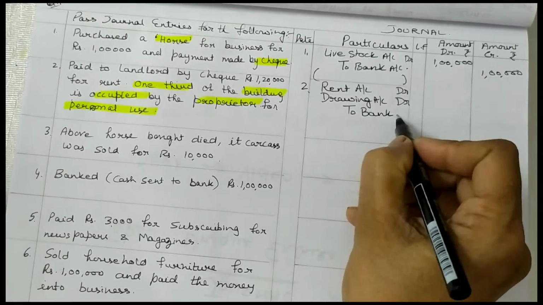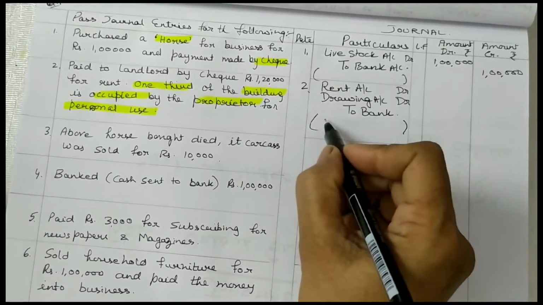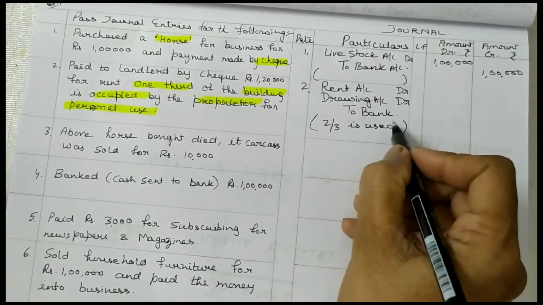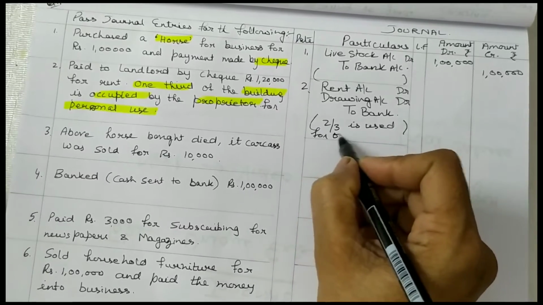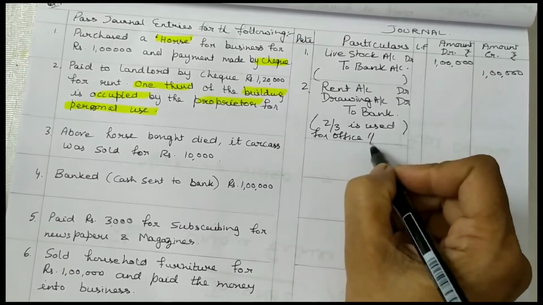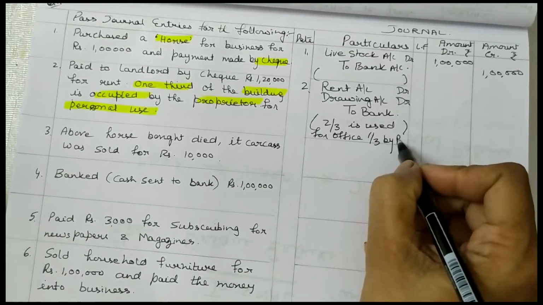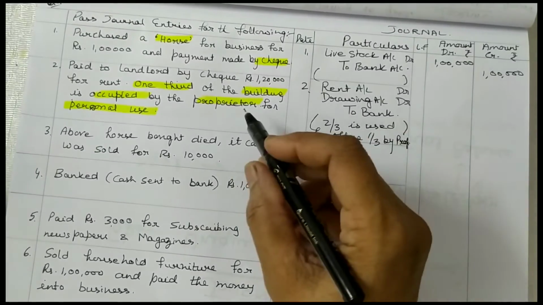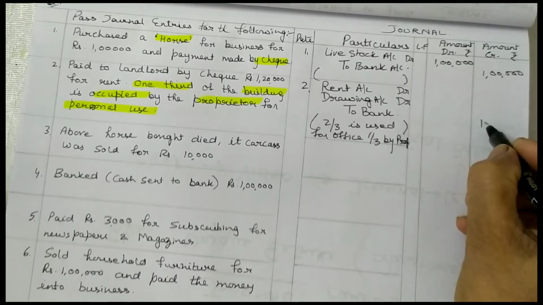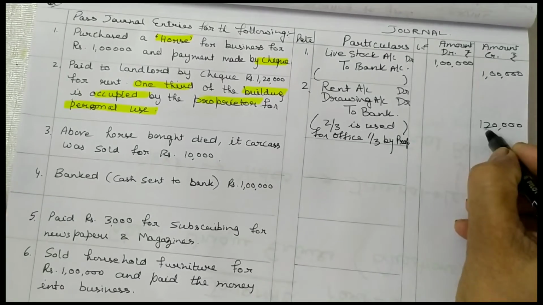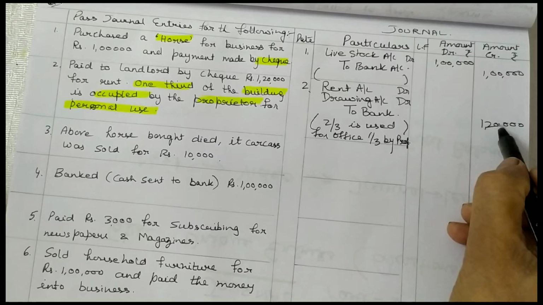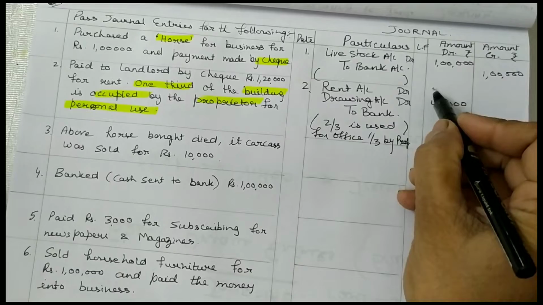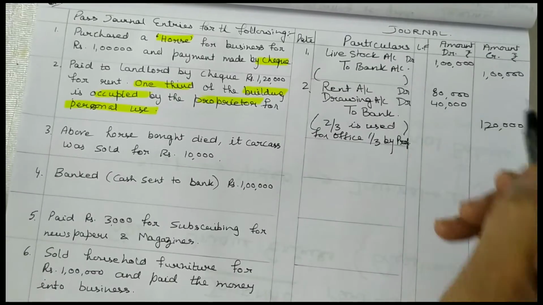Narration: 2/3 building is used for office and 1/3 by proprietor. In the credit column you write 1,20,000, and 1/3 of this, 3 fours are 12, is 40,000, the amount of drawings, and 2/3, 80,000, is the amount of rent for office.